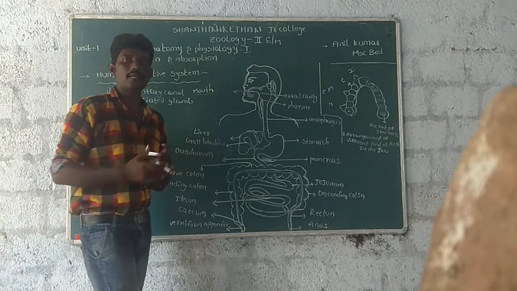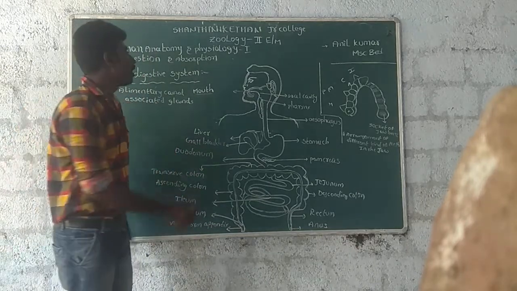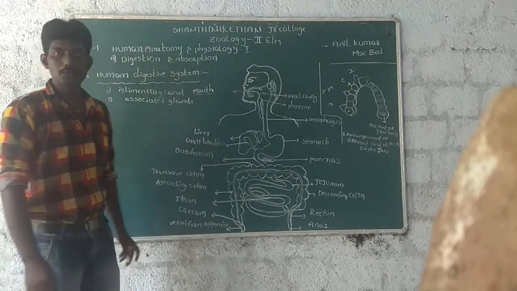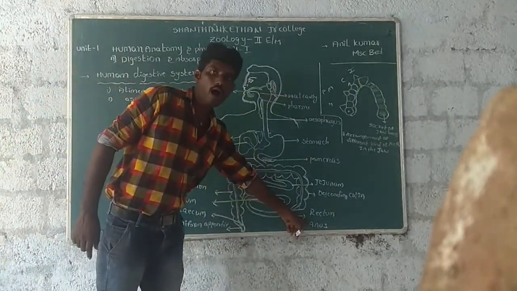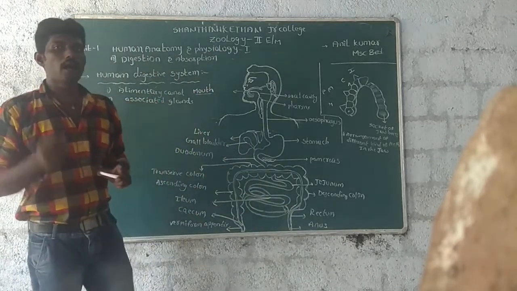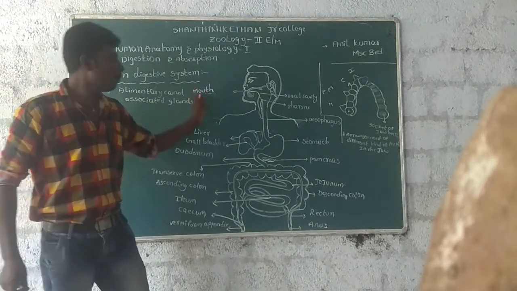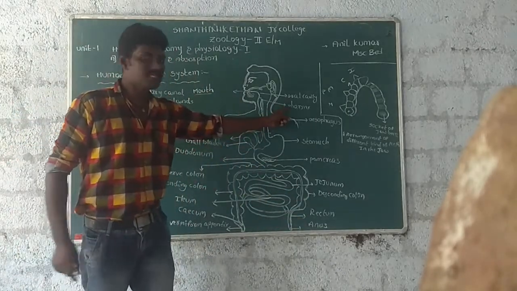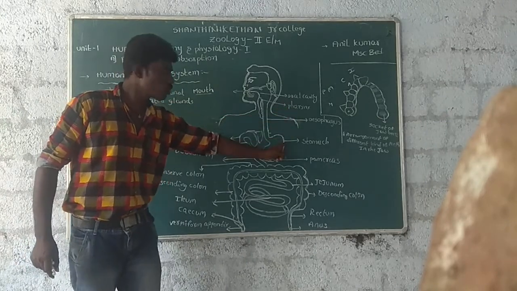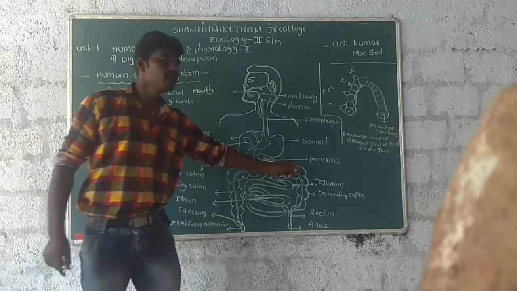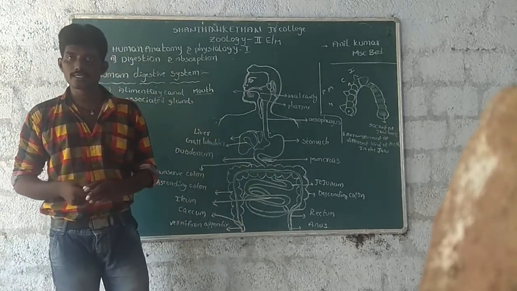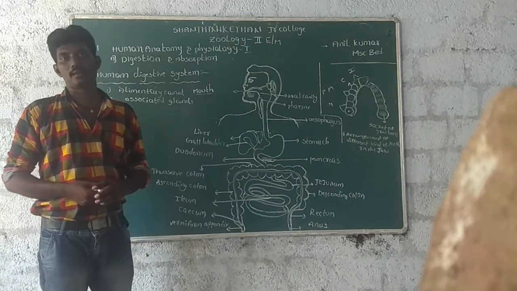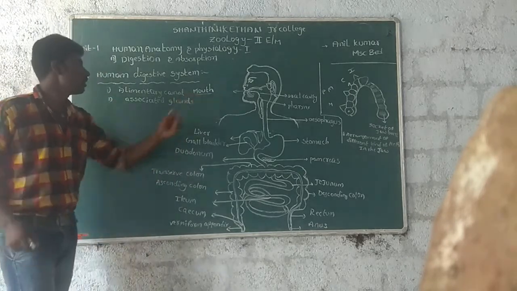So the alimentary canal begins with the opening of the mouth and ends at the posterior opening of the anus. The parts of the alimentary canal, from mouth to anus, include the pharynx, esophagus, stomach, small intestine and large intestine. This is the total alimentary canal.